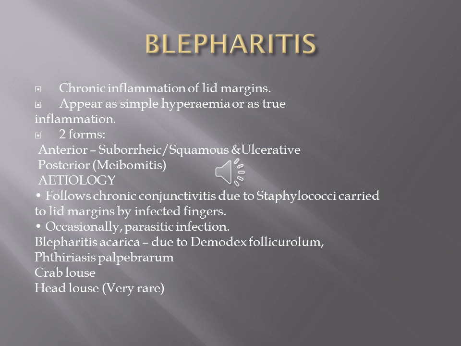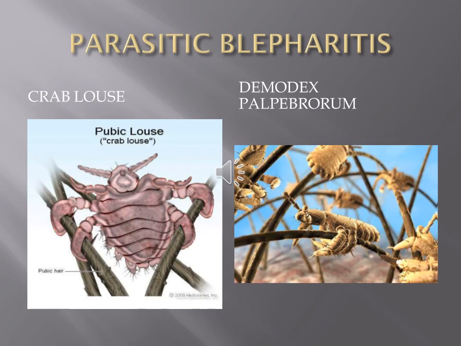The other type of anterior blepharitis is the parasitic type, in which parasites will be lodged onto the roots of the eyelashes, and various types of parasites are found. There are Demodex folliculorum, Pityriasis palpebrorum and Blepharitis acarica. These are pictures showing the parasite infestation of the eyelid margin.